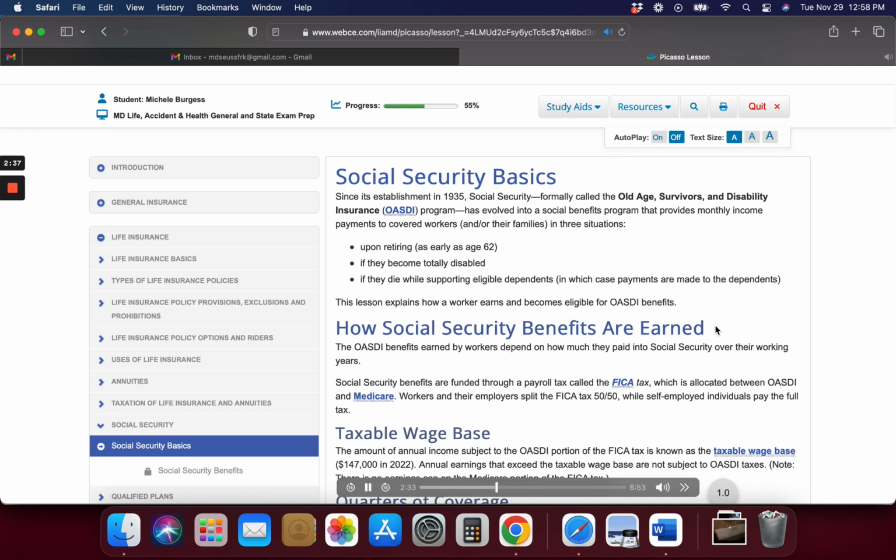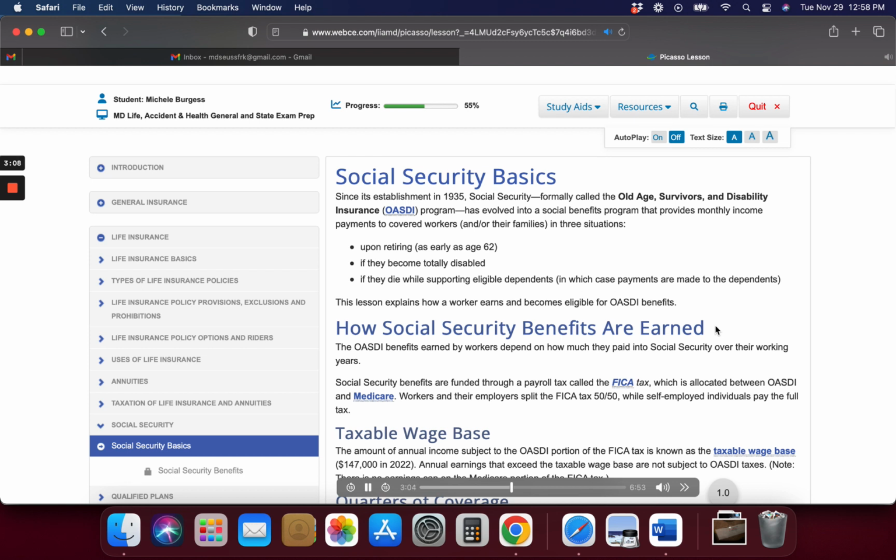Social Security benefit eligibility. A worker's eligibility for Social Security benefits is determined by his or her insured status, which is based on the number of quarters of coverage earned. As they work and earn QCs, workers first become currently insured, then fully insured. Eventually they become permanently insured. Currently insured status. Workers who are currently insured qualify for survivor benefits only. That is, their surviving dependents are eligible for certain benefits upon a worker's death.